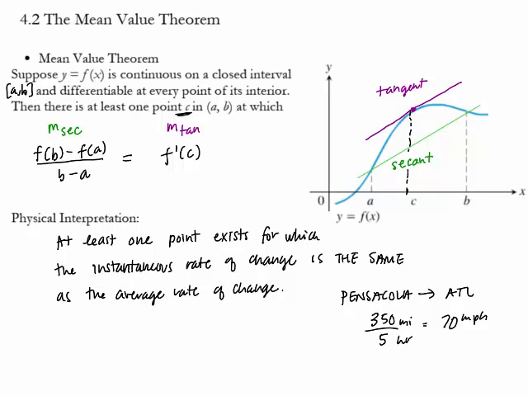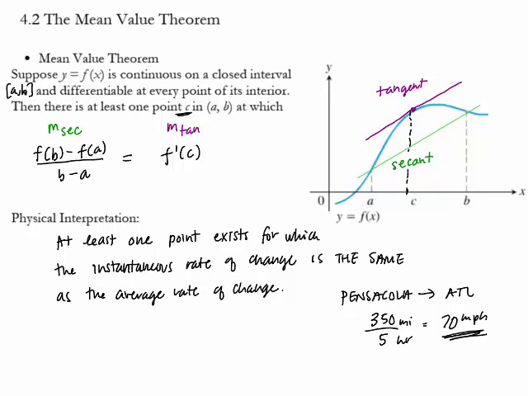Now, what the mean value theorem says is that if your average was 70 miles per hour, you must have actually gone 70 miles per hour at least one time during that drive. And that absolutely makes sense to us, because if you're going to average 70 miles an hour, there are some slower parts, there are some faster parts. The only way to get from 0 to 80 is to go through 70 at least one time, maybe more than one time. So that's a physical interpretation.